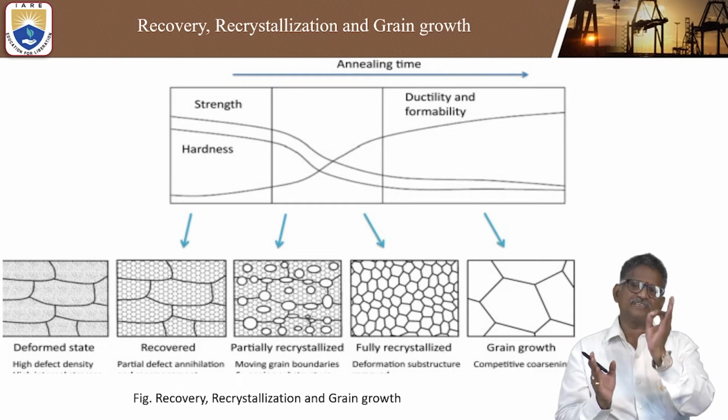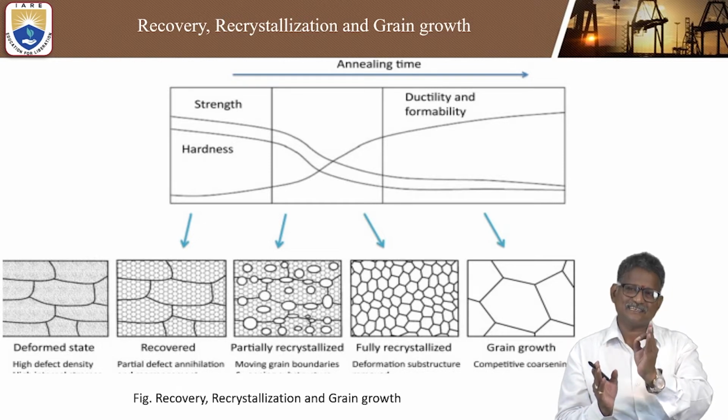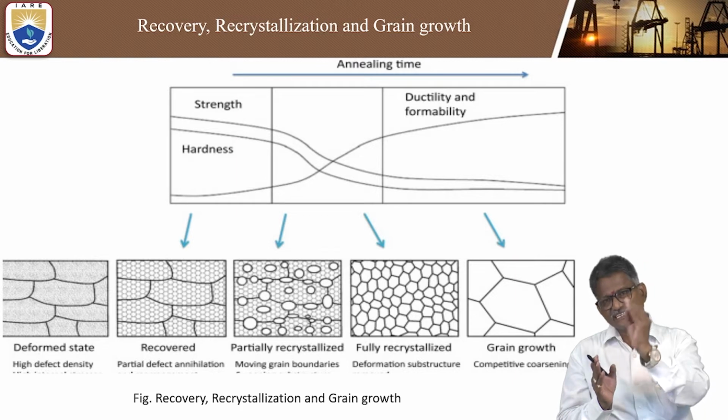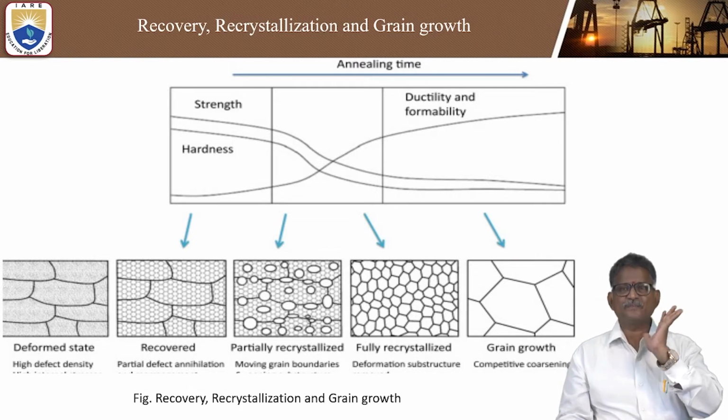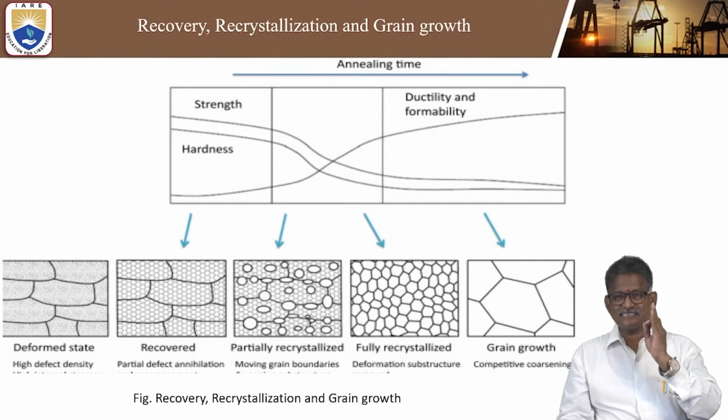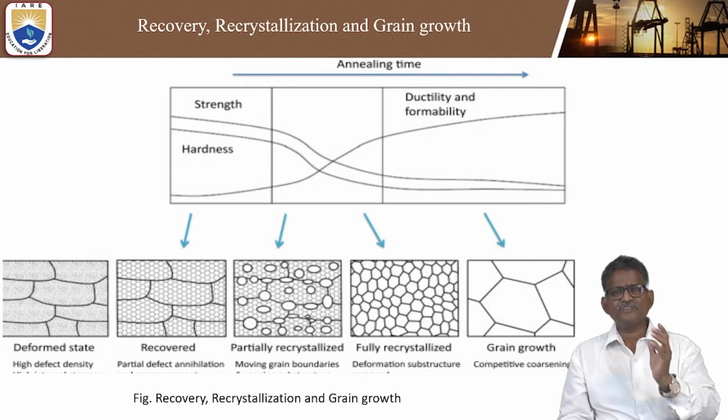That process we call recrystallization. The temperature at which recrystallization takes place we call the recrystallization temperature. I hope the student can understand clearly. So this diagrammatic representation is very, very important.